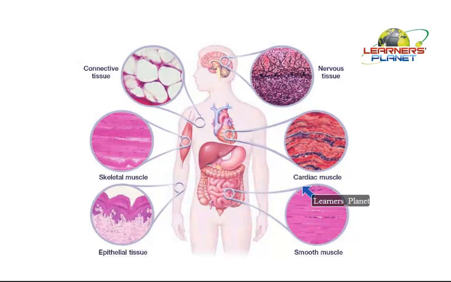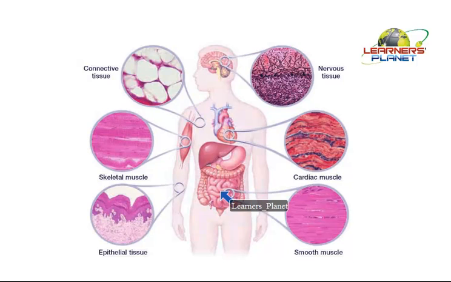For change in location, skeletal muscle is participating. For circulation of blood or the functioning of the heart, cardiac muscle is participating, so it is present in the heart. Skeletal muscle, as it is meant for change in location, must be present in the limbs. It is associated with the bones present in the limbs. Then comes the smooth muscle, for the functioning of internal organs like intestine, like stomach. How are these smooth muscles needed here? Because if such contraction or relaxation does not take place, then the food from your mouth is not able to pass into the alimentary canal.